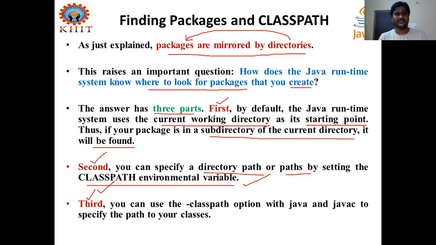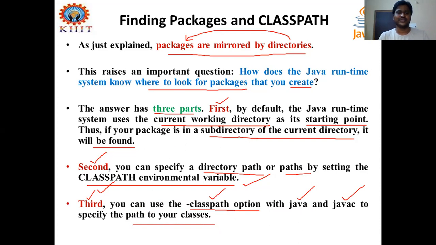The third one, to keep in mind these points. I will show you one by one in later topics and videos how to set a path and how to execute the programs defined in these packages, right? The third one, you can use the classpath option with java and javac to specify the path to your classes from where you are importing the classes from the packages, and that class path you have to set at the time of compile and execution. This is the third option.